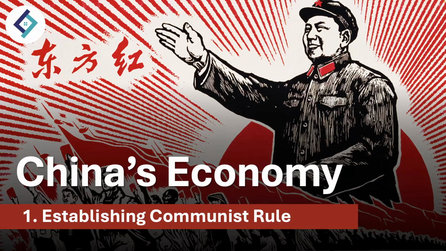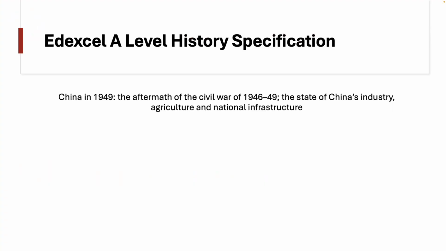In this lesson, we are going to be continuing talking about the establishment of communist rule as part of our studies in Edexcel A-level history concerning Mao's China. Now, the specification requires us to understand the aftermath of the Civil War. This took place in the previous video when we talk about the state of China in 1949.